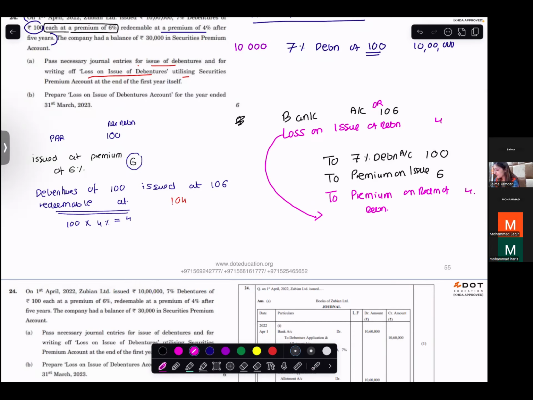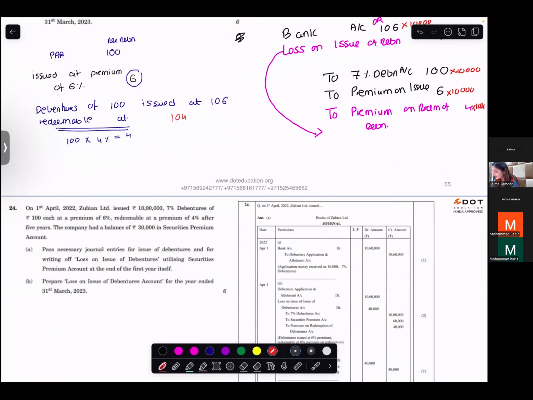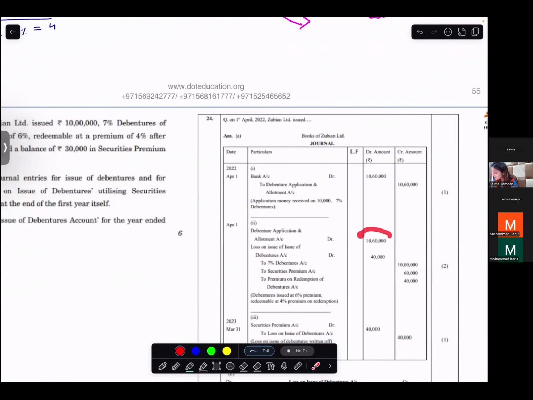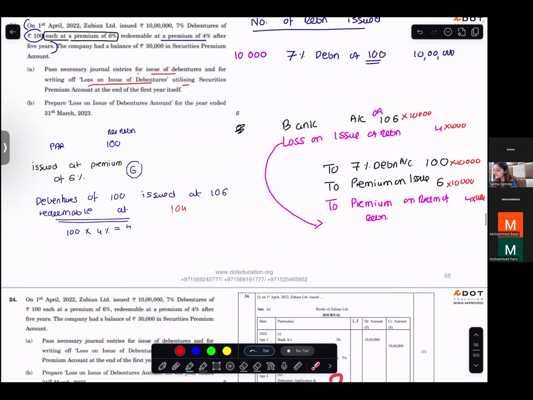Now what you have to do is multiply the amounts with 10,000. You have 10,000 debentures, right? First you make the journal entry for one debenture and then you multiply with 10,000. So you have this entry: Debenture debit, loss on issue of debentures debit, credit premium on issue, premium on redemption. Are you with me? Okay. Take time, make this and pass the journal entry.